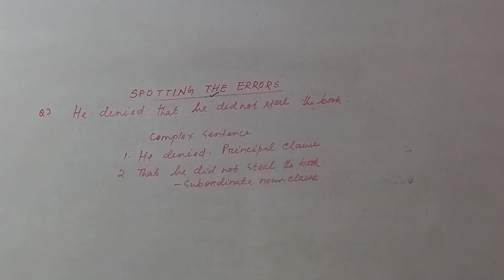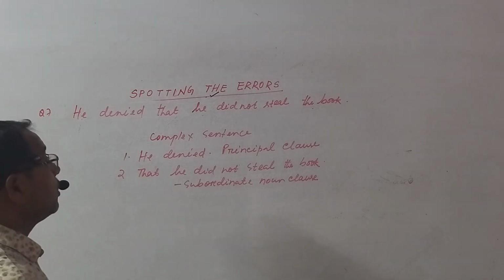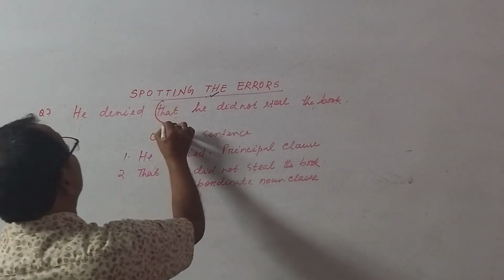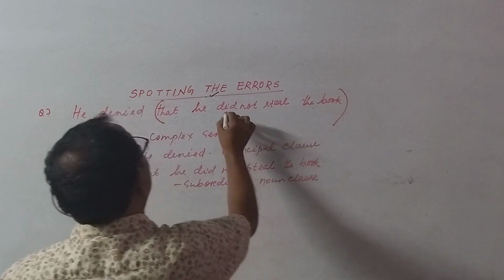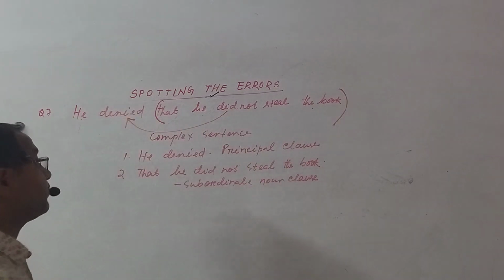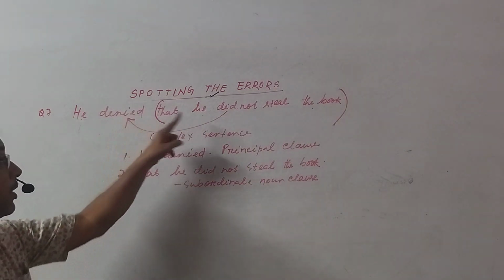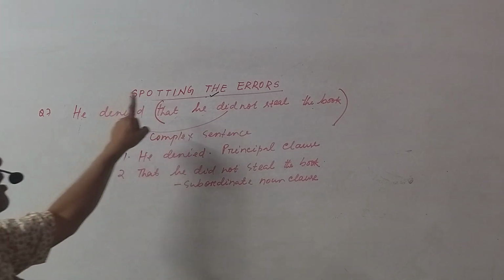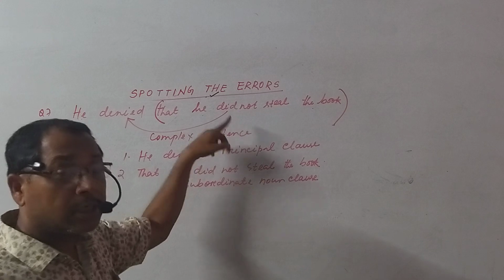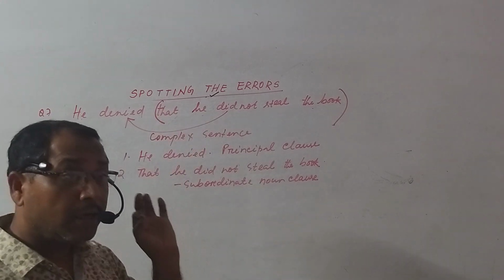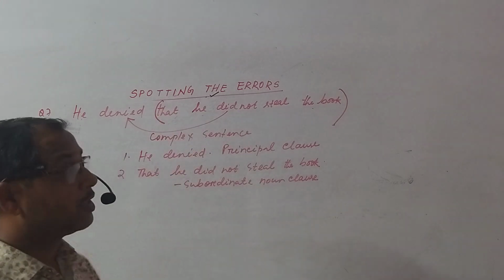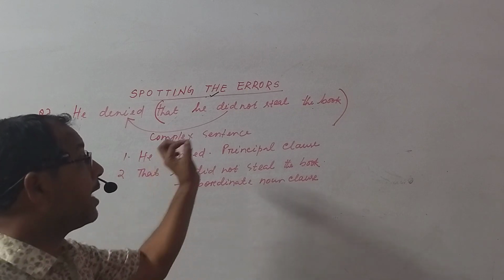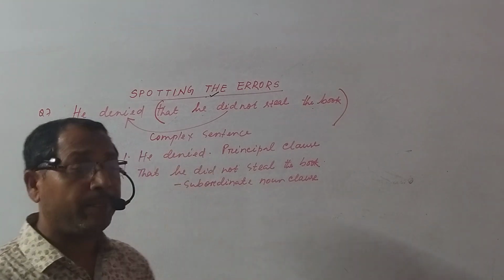Okay. The question is, when the subordinate clause is the object of main verb, this subordinate clause cannot be made negative, nor can it be made interrogative.